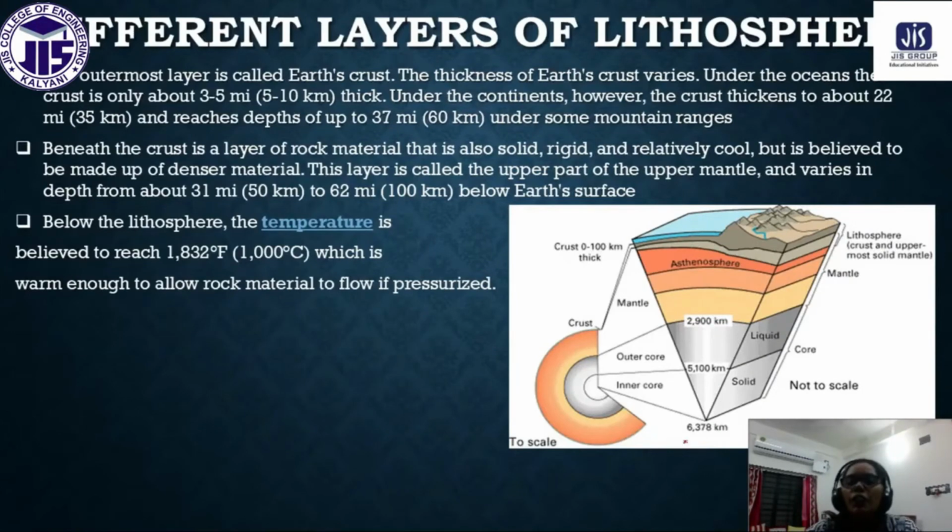You can see this picture of the lithosphere. We have taken one portion, as if we have cut a cake.